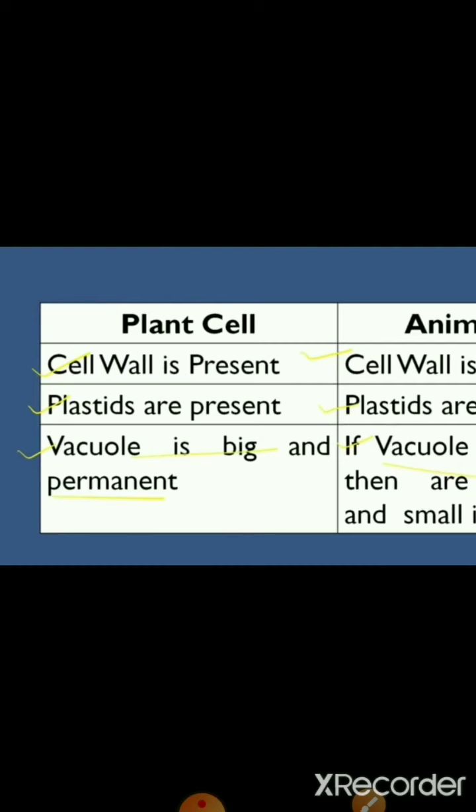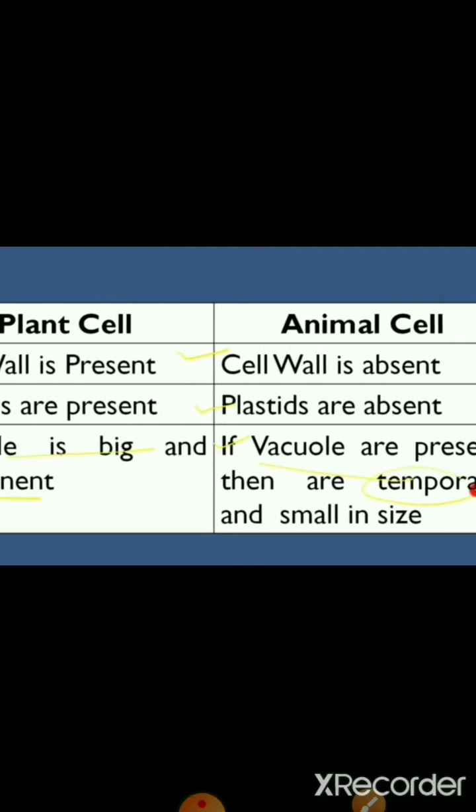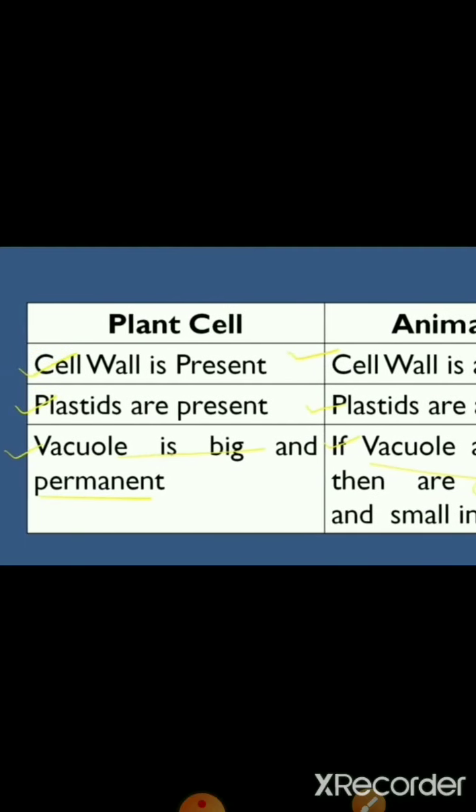In making food, plants get help from which process? Photosynthesis process. And when is the photosynthesis process possible? When the plant has chlorophyll, and where does the plant get chlorophyll from? From chloroplast. So we can say chloroplast is part of the plastids. Fine. So we can say plants are having plastids, but in animal cell plastids are absent.